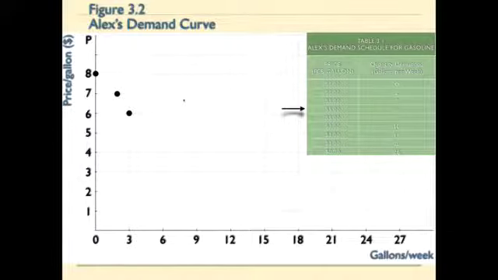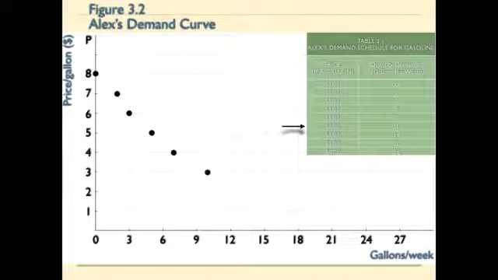And all we're doing here is plotting out all of these individual points that are in Alex's demand schedule for gasoline. So we can continue through with $4 per gallon, and Alex is willing to purchase 7 gallons per week.